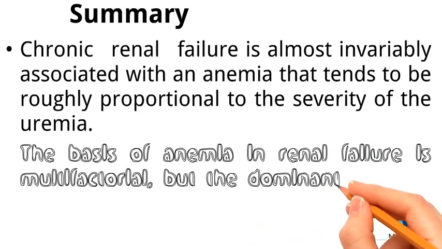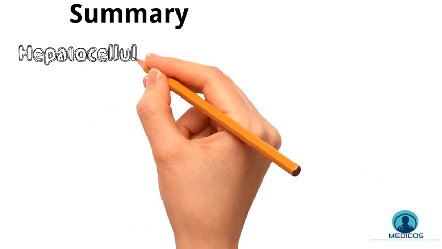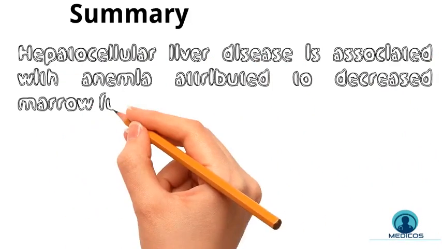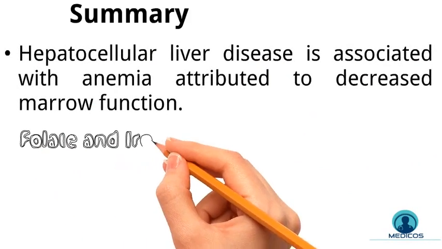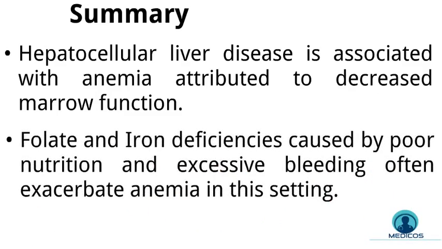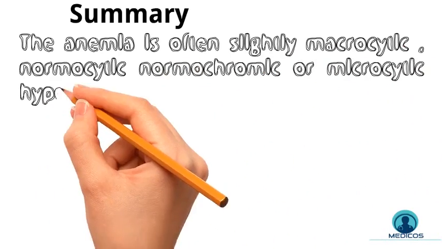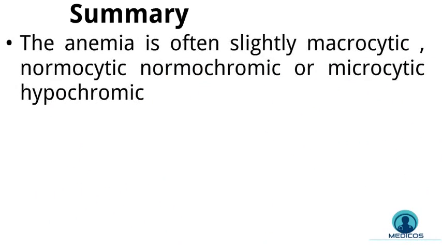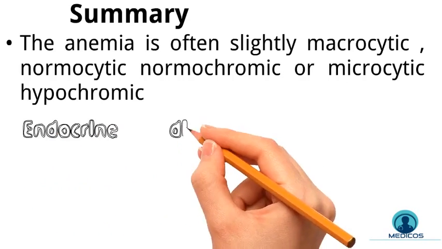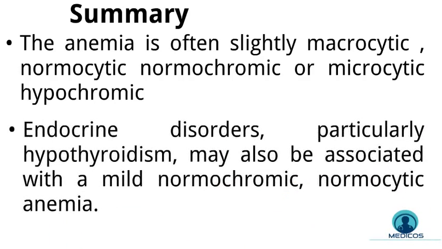The basis of anemia in renal failure is multifactorial, but the dominant cause is the diminished synthesis of erythropoietin. Hepatocellular liver disease is associated with anemia attributed to decreased marrow function, and folate and iron deficiency anemia caused by poor nutrition and excessive bleeding often exacerbate anemia in this setting. The anemia is often slightly macrocytic due to lipid abnormality, but it might also be normocytic normochromic or microcytic hypochromic in cirrhosis-related iron deficiency anemia and anemia of chronic disease. Endocrine disorder, particularly hypothyroidism, may also be associated with a mild normocytic normochromic anemia.